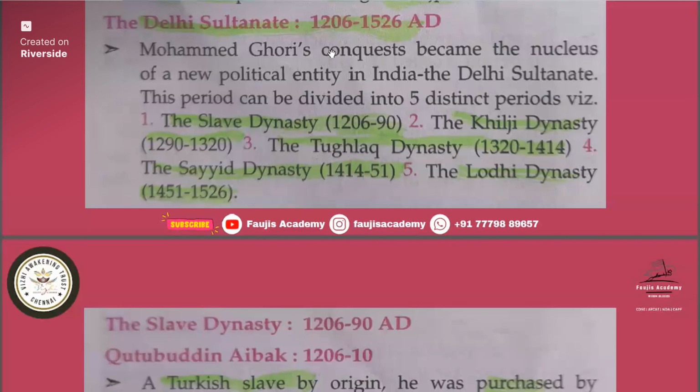So remember all this. They might ask you to arrange in order, like slave, then Khilji, then Tughlaq, then Sayyid, then Lodi. They might also ask who ruled for more years, and ask you to arrange accordingly, so remember that also. So who ruled for the maximum? Tughlaq, and the least was Khilji dynasty.